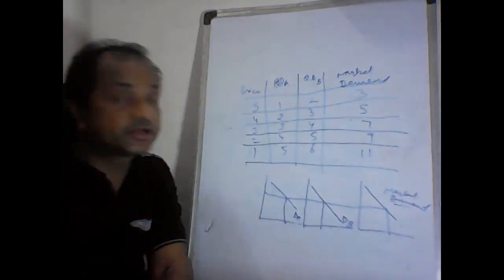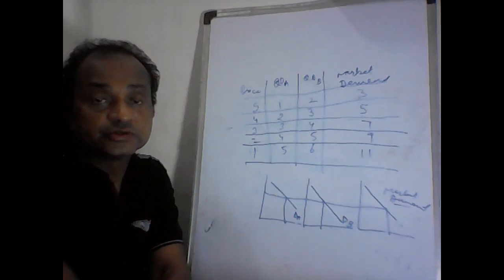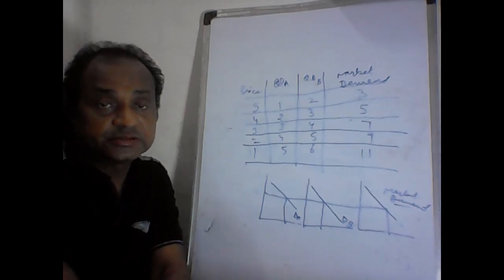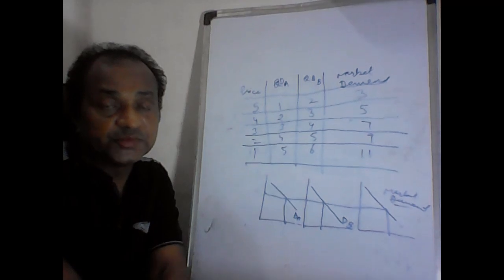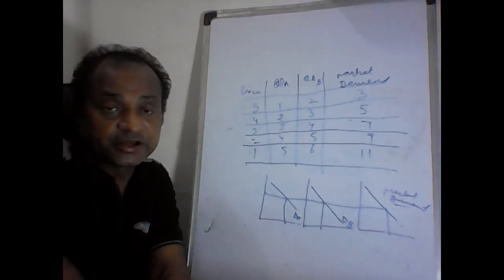We will do practice on the different laws here. Fine. So this is the law of demand, which is a combination of demand schedule and market demand. Thank you very much.